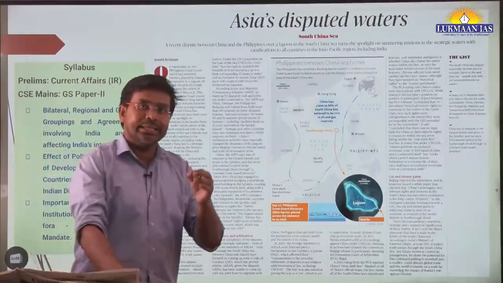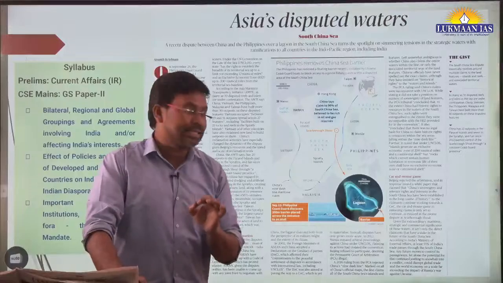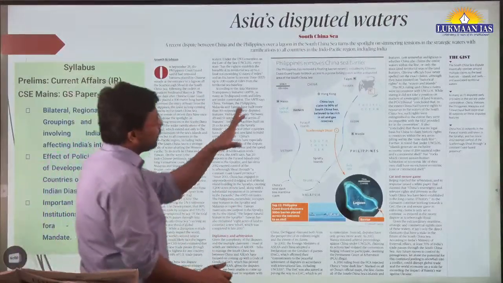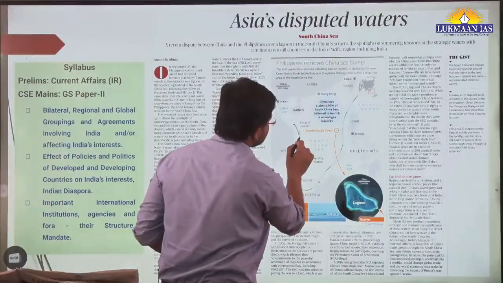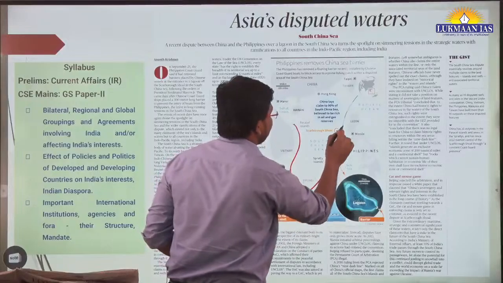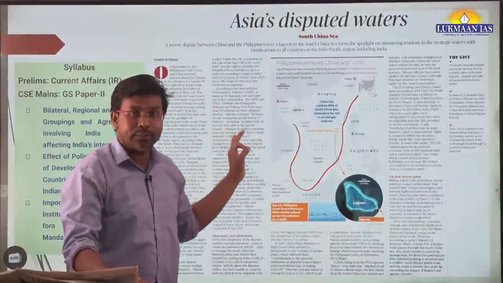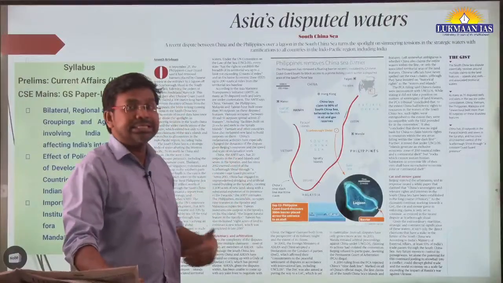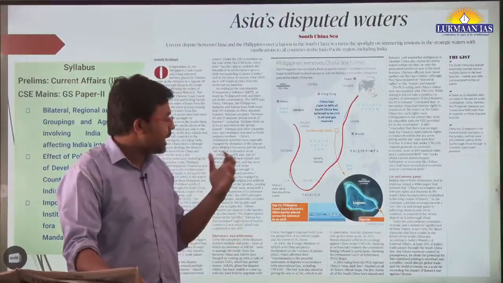So basically this topic is revolving around the South China Sea. Where is the South China Sea located? We have included an image also. Here, to the south of China, there is a sea. This is known as the South China Sea. It is one of the busiest sea routes through which export and import business and goods happen.